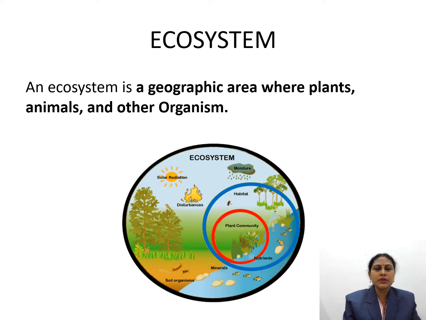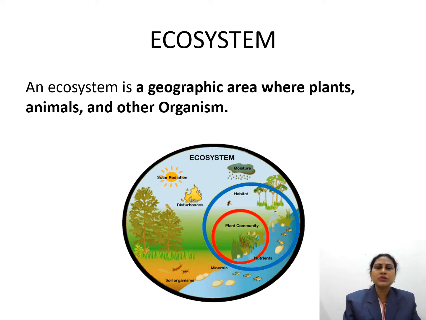Abiotic components means non-living things like air, water, wind, soil. These are the abiotic components. And biotic components are plants, animals, microorganisms. These are called the biotic components.